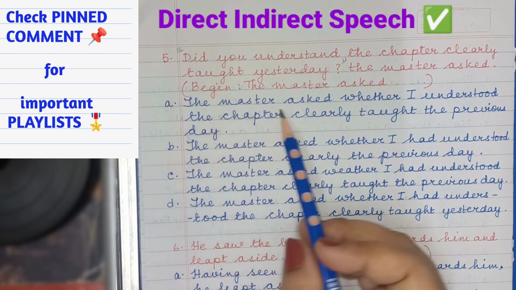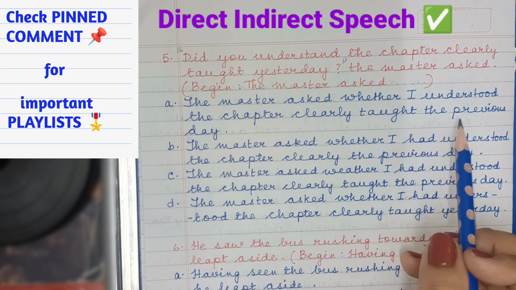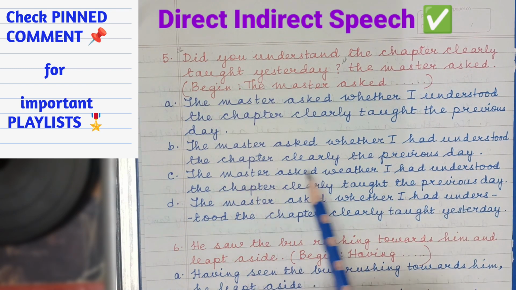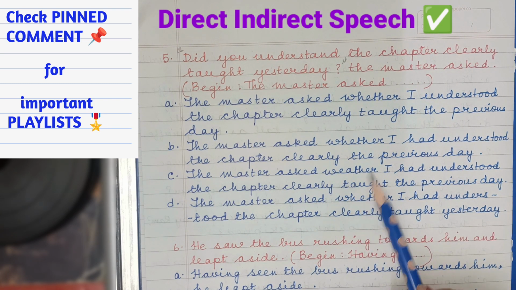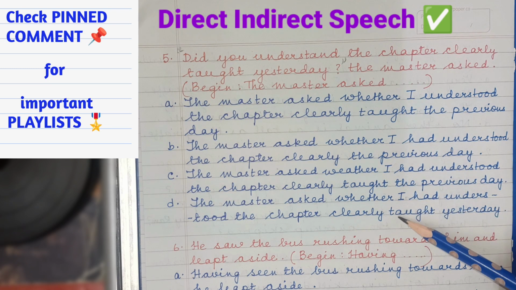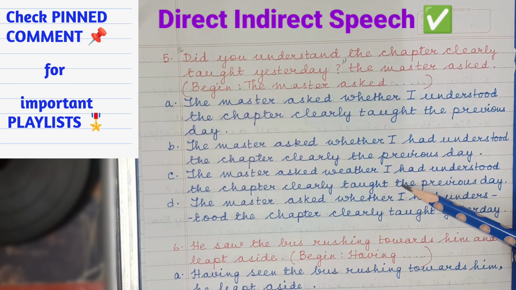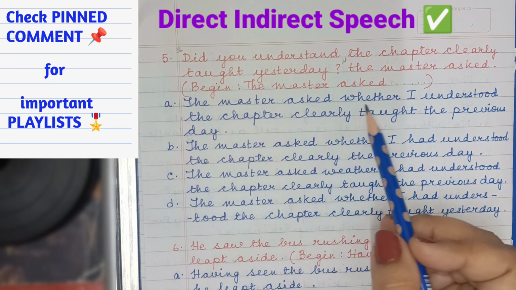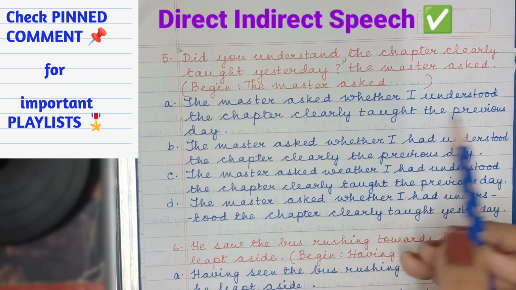Option A, the master asked whether I understood the chapter clearly taught the previous day. The master asked whether I had understood the chapter clearly the previous day. Again, more or less all the options are the same. Go through the options and I'll explain one by one. The master asked whether I understood the chapter clearly taught the previous day.